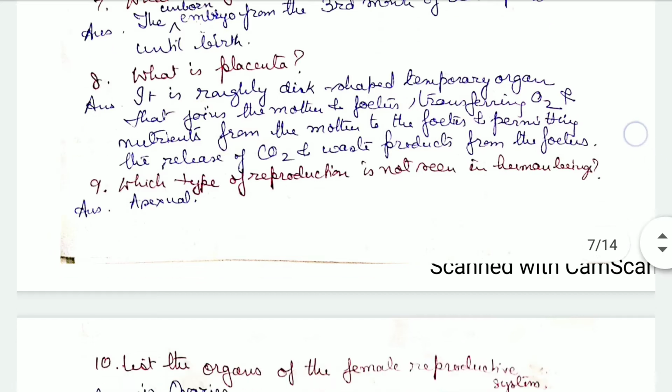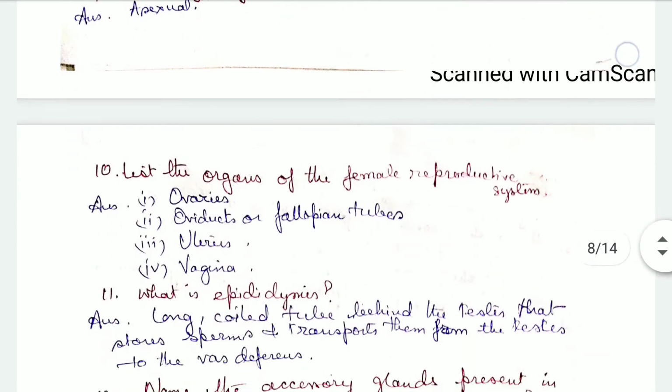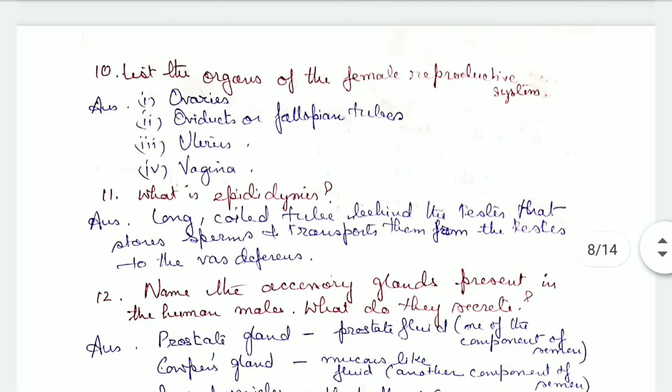Which type of reproduction is not seen in human beings? That is asexual. List the organs of the female reproductive system. They are ovaries, oviducts or fallopian tubes, uterus, and vagina.